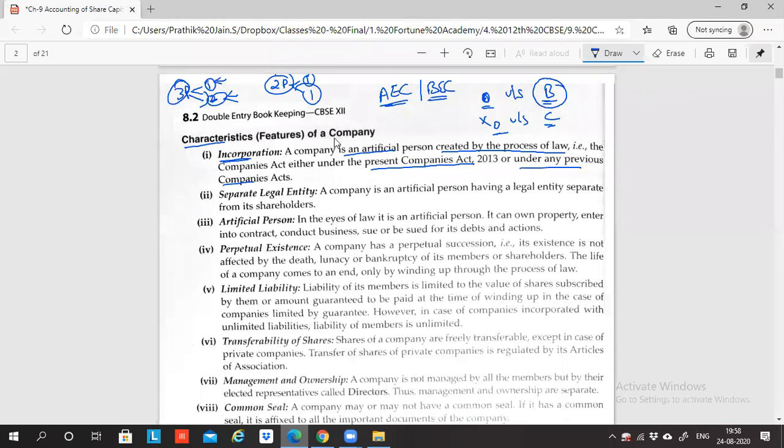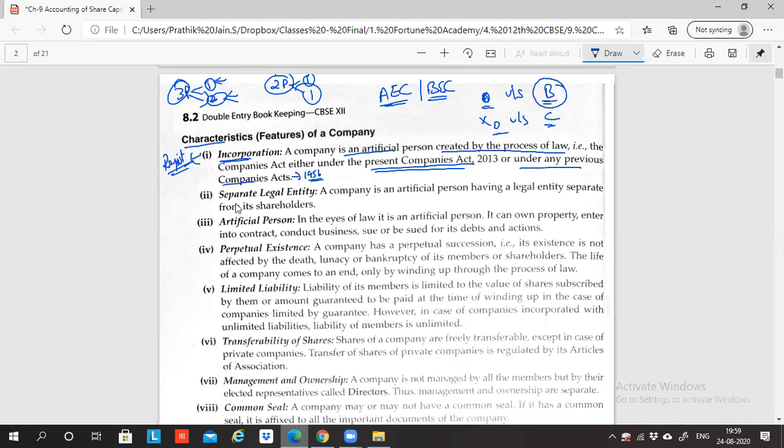So the first feature is that a company can be formed only if it is registered. So the first feature is registration. Incorporation means a company is an artificial person created by law, either under the present Companies Act 2013 or any of the previous Companies Acts, like the Companies Act 1956, for example. Okay, so this is the first feature, incorporation.